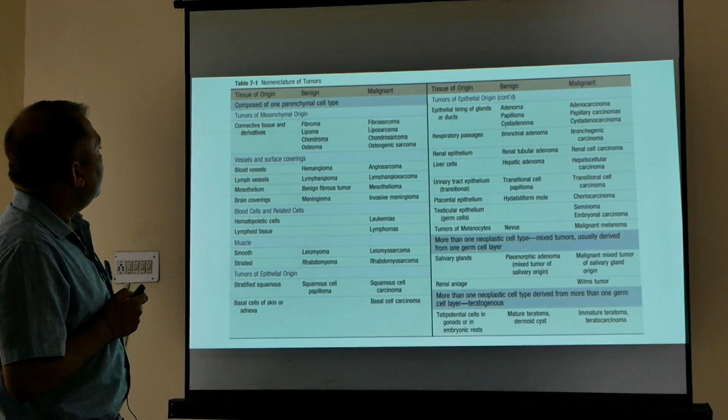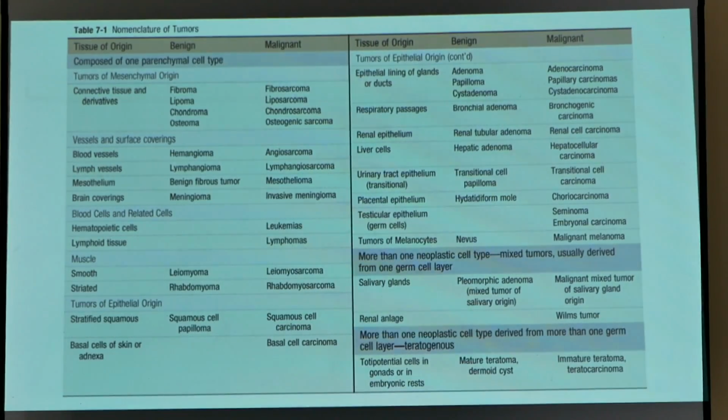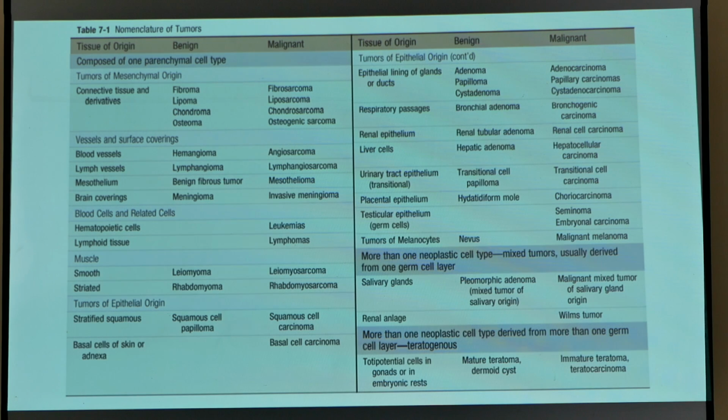Now we can see a few examples. Fibroma is a benign tumor and its malignant counterpart is fibrosarcoma. Lipoma is benign and liposarcoma is malignant. Chondroma is benign, chondrosarcoma is malignant. Osteoma is benign and osteogenic sarcoma is malignant. Like this, for tumors of smooth muscle, leiomyoma is benign and leiomyosarcoma is malignant. For stratified squamous epithelium tumors, squamous cell papilloma is benign and squamous cell carcinoma is malignant.